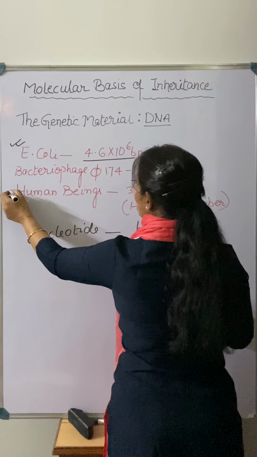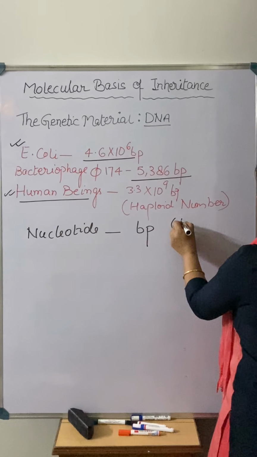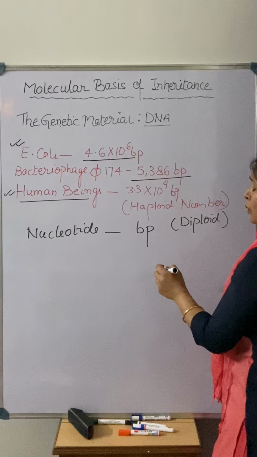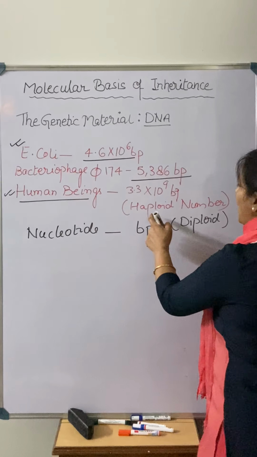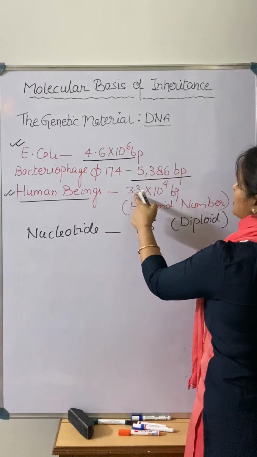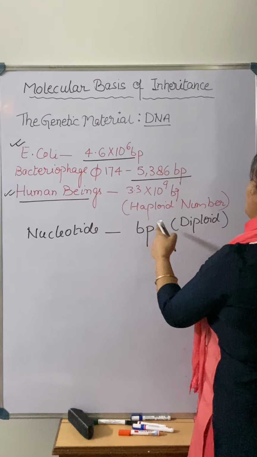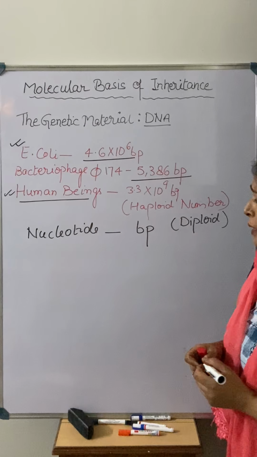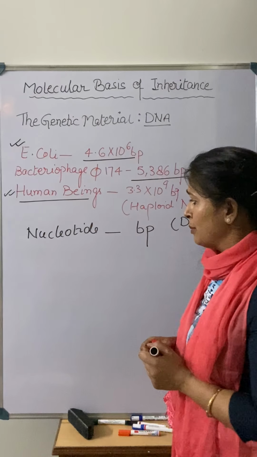If we talk about human beings, very important, if we talk about us, you know very well we are diploid, means chromosomes are present in pairs, right? And you know very well a chromosome is made up of what? DNA plus protein. So in the haploid number of chromosomes, the number of base pairs present in human beings is how much? 3.3 into 10 to the power 9 base pair, right? If we want to know about the diploid condition, it is 6.6 into 10 to the power 9 base pair. So this is the number of base pairs present in different organisms, you can say.